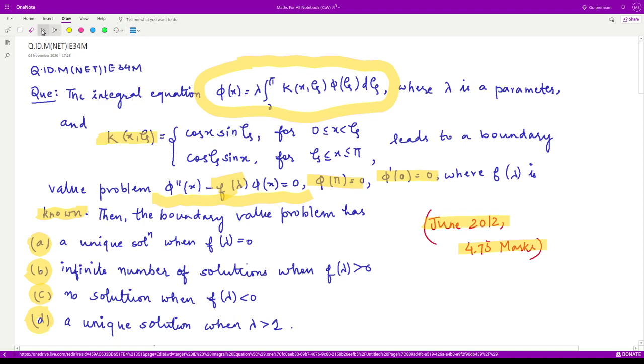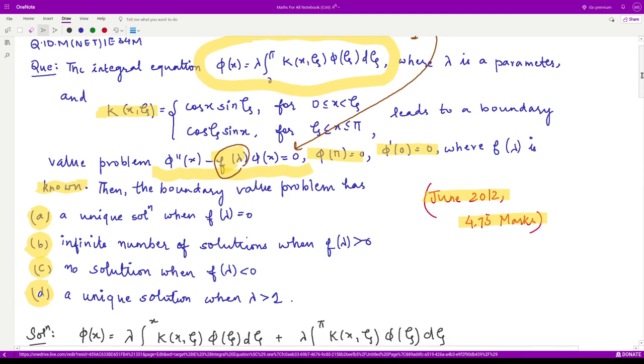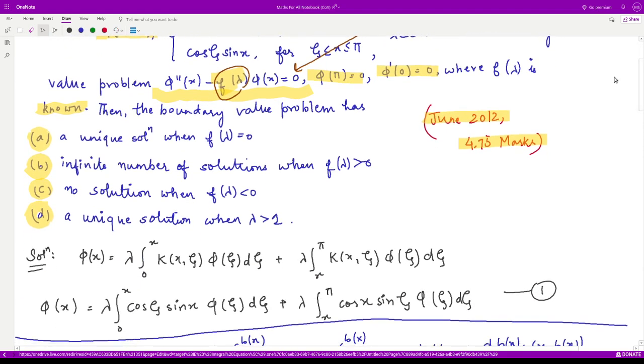So let us get started. Firstly, what we do is we convert this integral equation into the corresponding differential equation, and we'll see what is the value of f of lambda. So we know how to convert this.